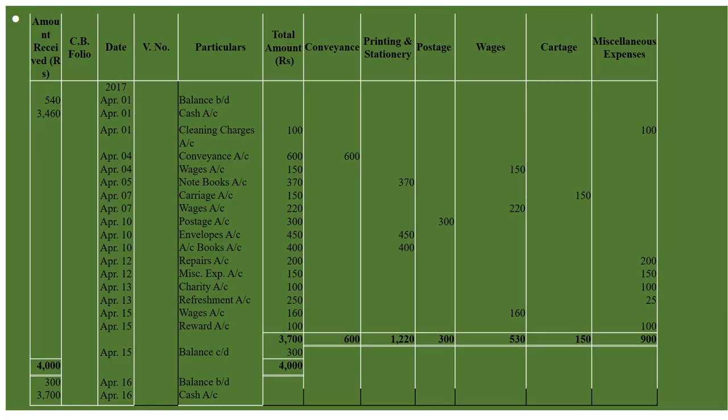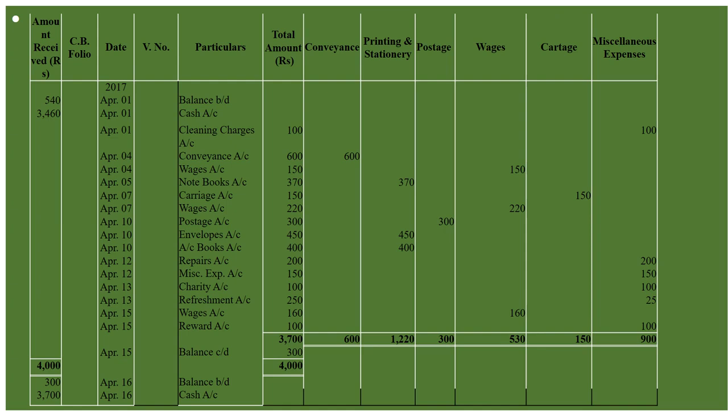On April 10, board stamps, envelopes, and account register. All these things we will include under printing and stationery. Fine. On April 10, it is postage, envelopes, and account books. So postage we will include under postage 300. Envelopes 450 we will include under printing and stationery, and books also we will include under printing and stationery.